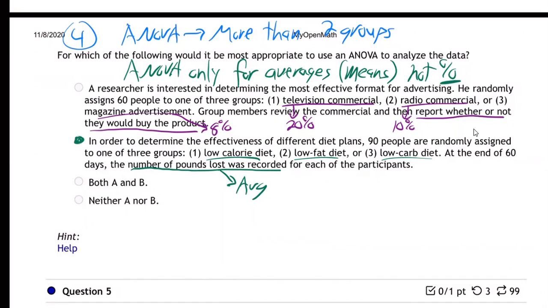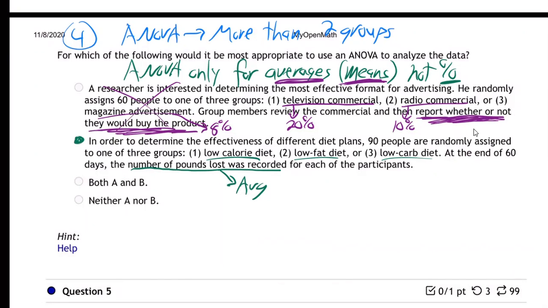How do I know? Well, so this is not the right answer, because it's got to be percentages. Why? Because right here, reports whether or not. In other words, if they had said report how much they spent, the dollar amount they spent on the product, that could be an average. That would make it ANOVA. Are you seeing the difference? ANOVA is only for averages, not for percentages.